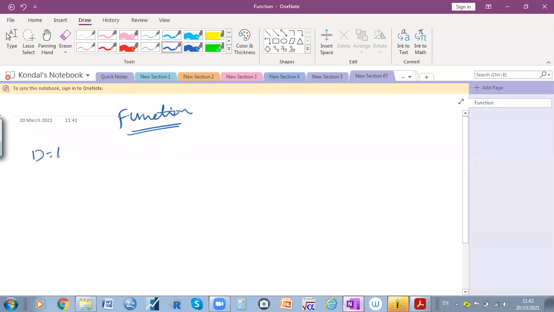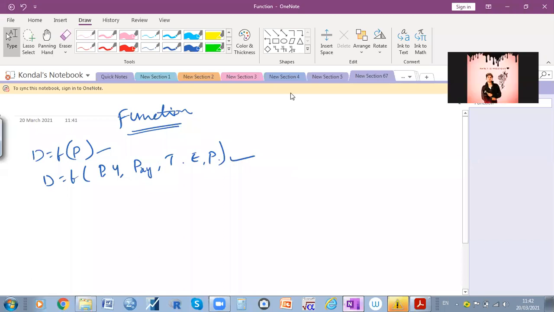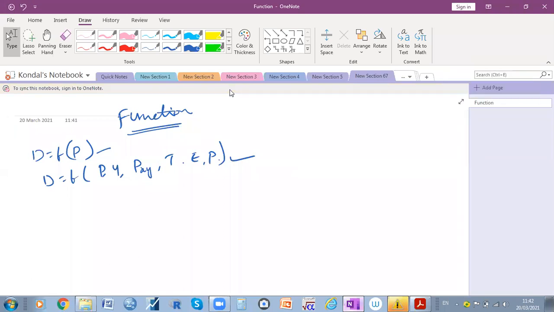D is a function of P, or D is a function of price, income, price of complementary and substitute goods, taste, expectations, preferences, etc. Right? So is this a function or not? So what does it tell? How can we explain what is meant by function?